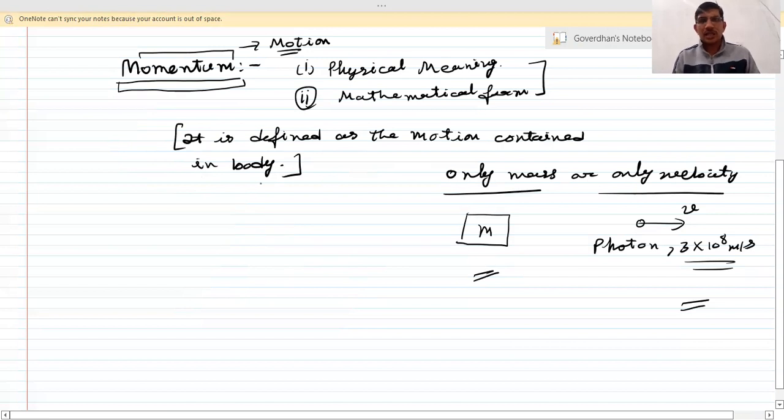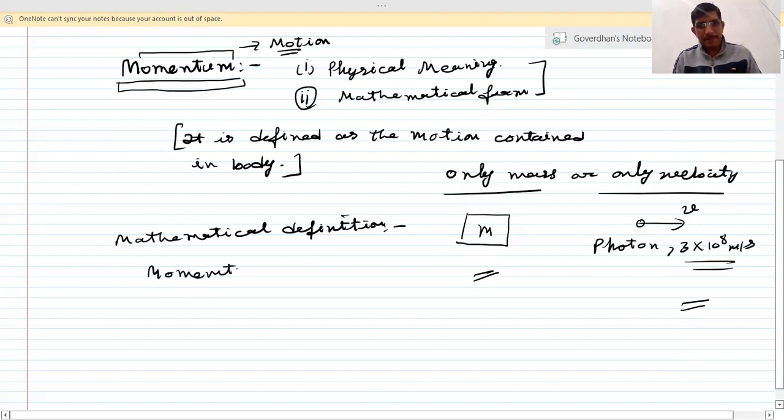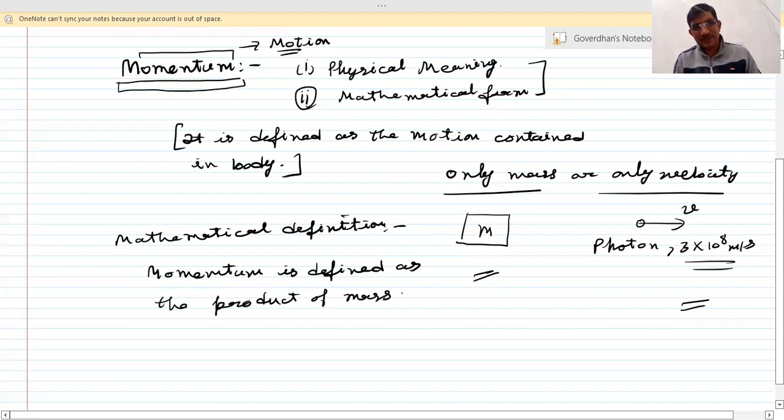So let's start with its mathematical definition. Mathematically, momentum is defined as the product of mass and velocity.